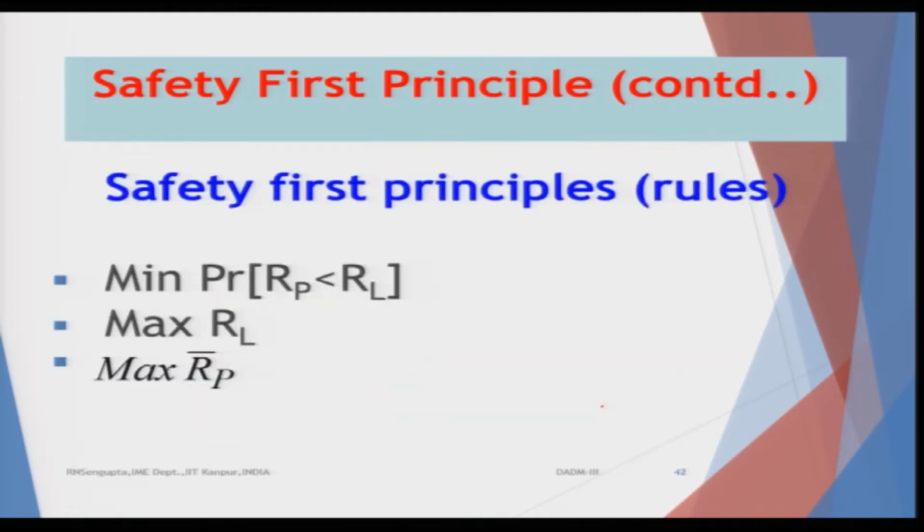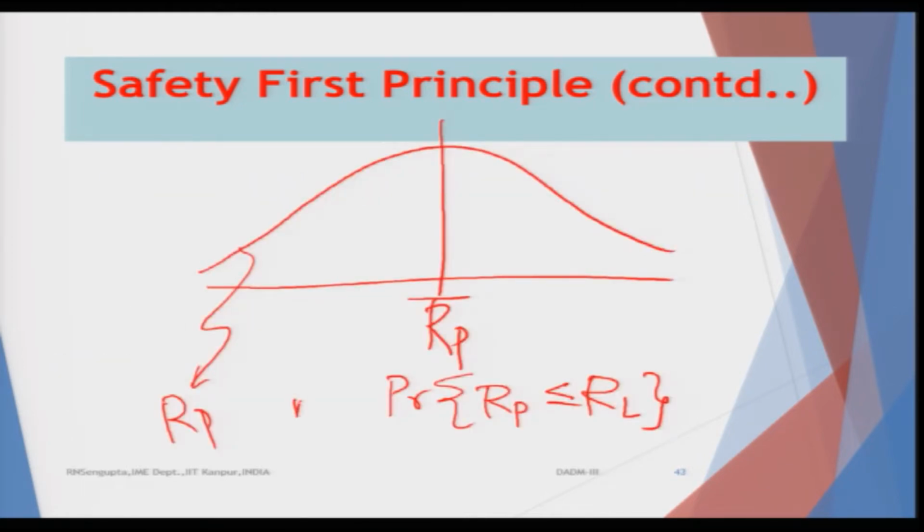Now, what I mean is probability of RP is less than RL, and you will try to minimize it. There is a reason also for why I am putting the minimization sign. Now, consider RL. So, this is RL on the left hand side.